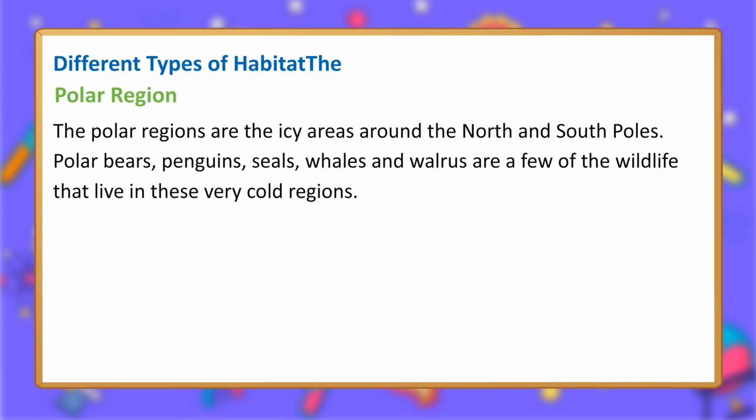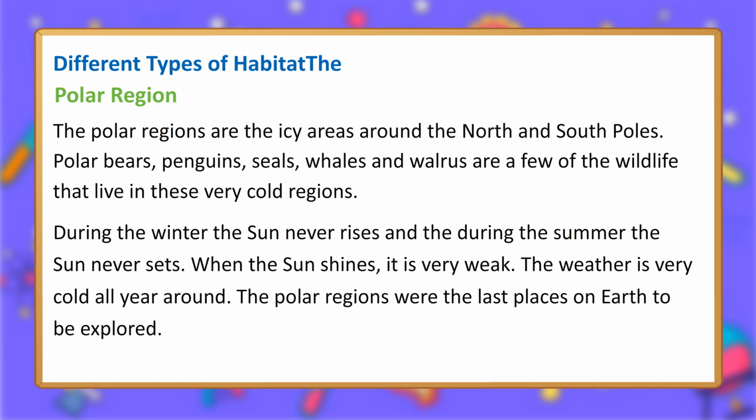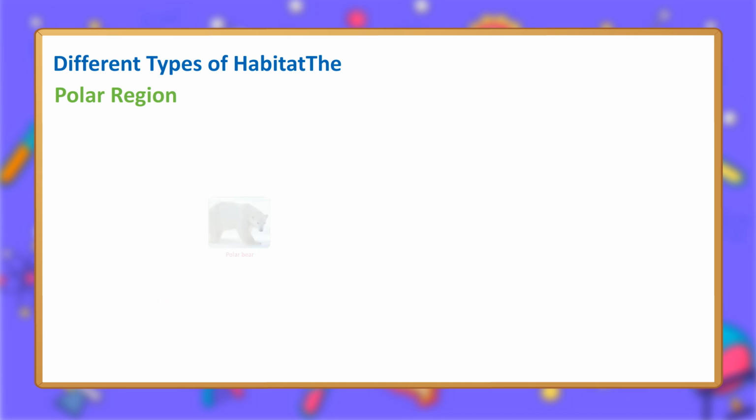Polar region. The polar regions are the icy areas around the North and South poles. Polar bears, penguins, seals, whales and walrus are a few of the wildlife that live in these very cold regions. During the winter the sun never rises and during the summer the sun never sets. When the sun shines, it is very weak. The weather is very cold all year around. The polar regions were the last places on Earth to be explored.